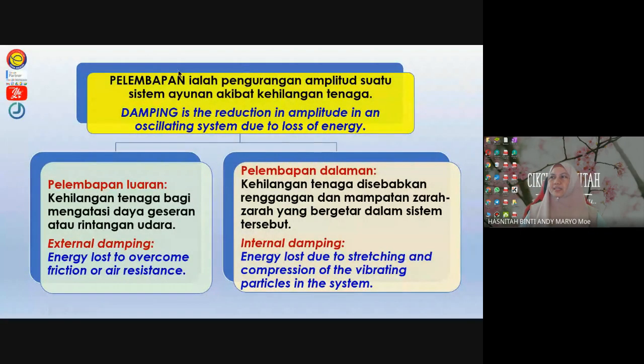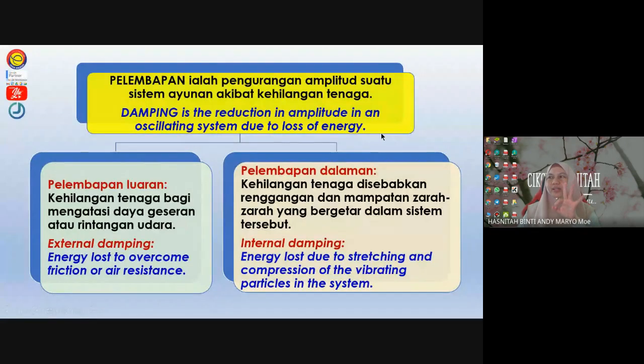The keywords are reduction in amplitude or decreasing in amplitude, and second, due to loss of energy.